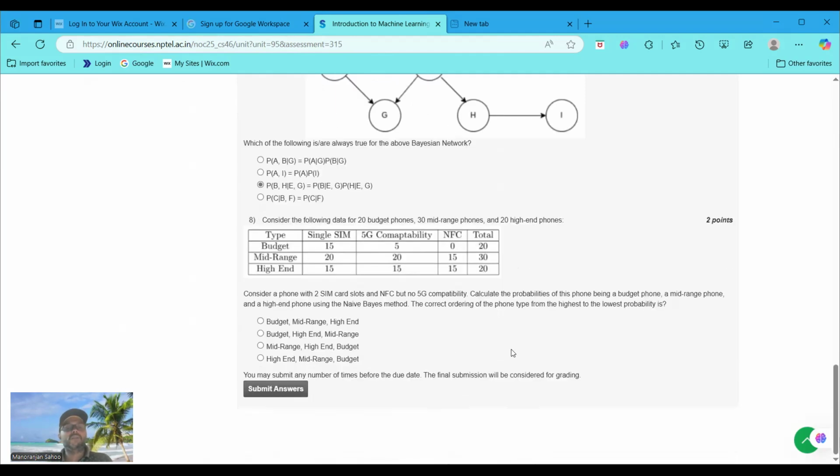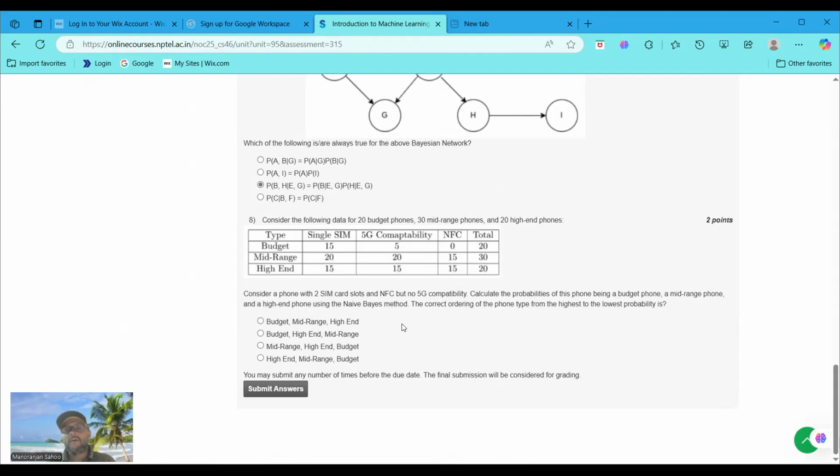Moving to the last question. Consider the following data for 20 budget phones, 30 mid-range phones and 20 high-end phones. In the table, the fields given are type, single SIM, 5G, compatibility, NFC, and totals. Consider a phone with 2 SIM card slots and NFC but no 5G compatibility.